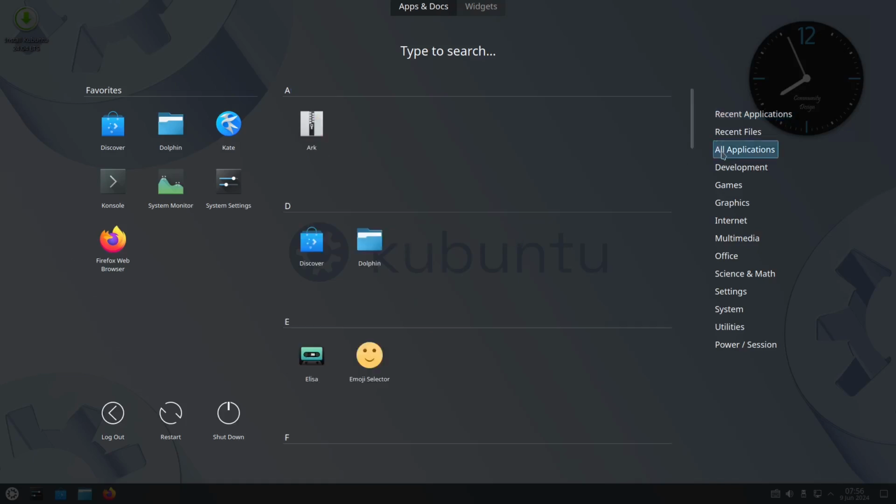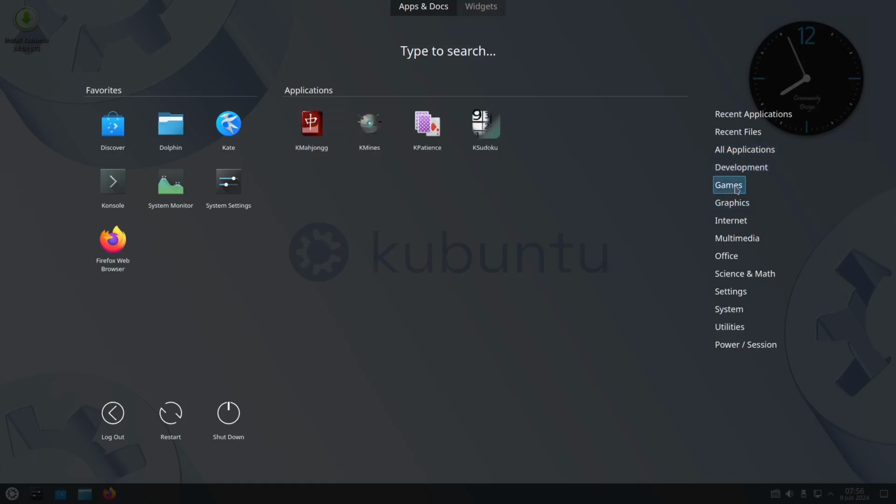So we could also go to this category, all applications. We also have development, with Kate for our development. For our games, we have Mahjong, Minesweeper, Sudoku, and card games. We also have graphics right here: the Gwenview, Okular, and Skanpage. We also have LibreOffice Draw.